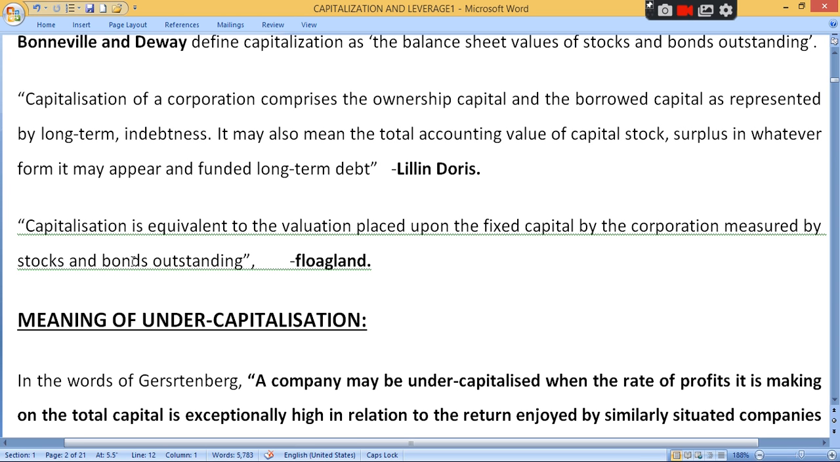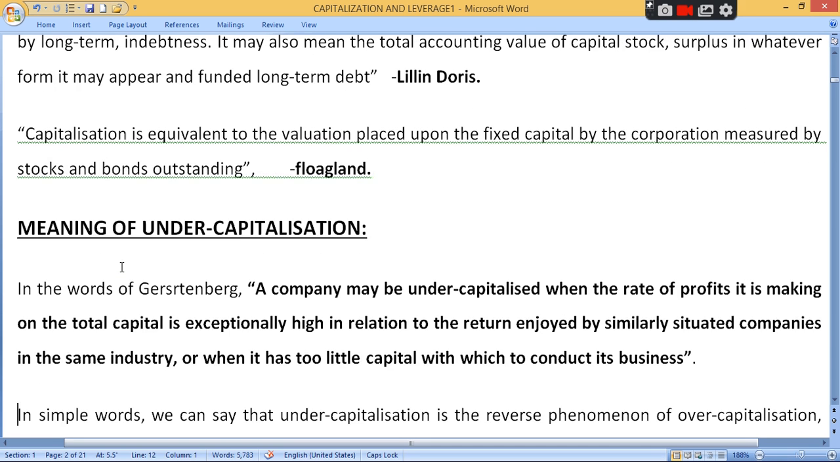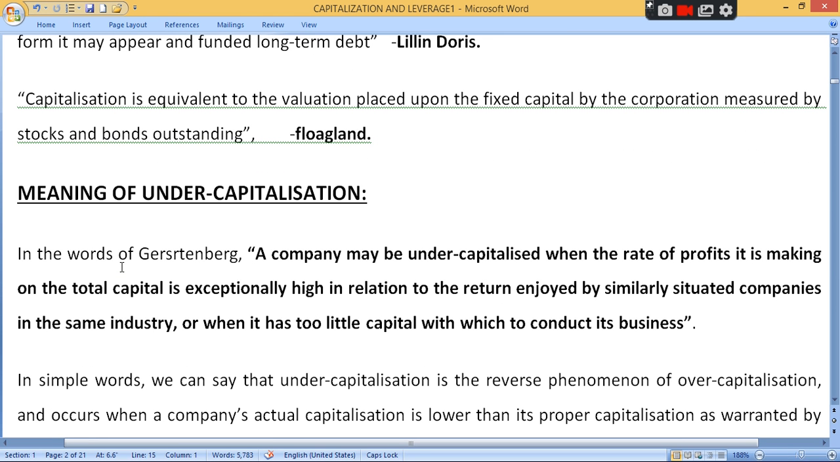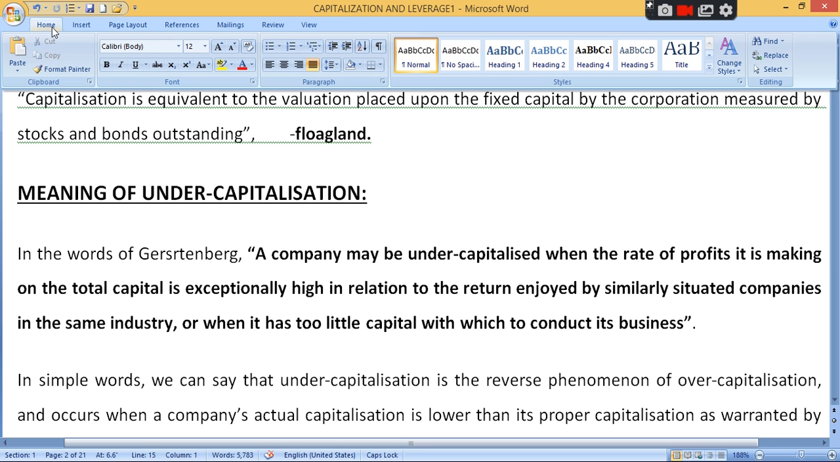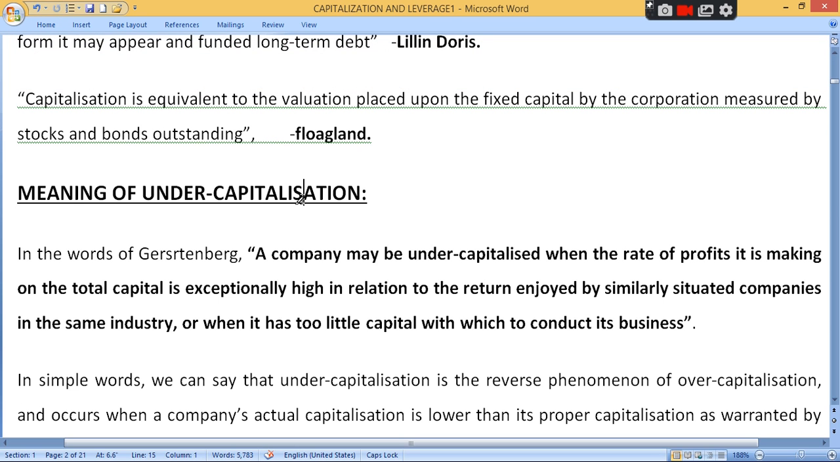What is the meaning of stock? Shares, like owner's fund. Clear? Equity, preference, reserve and surplus. And what is the meaning of bond? Borrowed fund, like bond, debenture and loan. So here there are two types of capitalization: undercapitalization and overcapitalization. You have to prepare causes, effects and remedies. Clear?